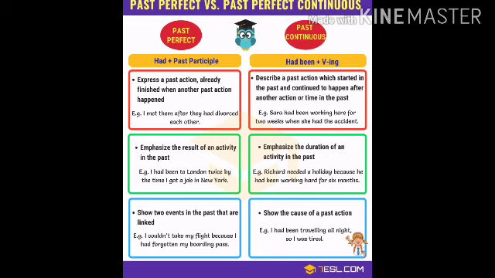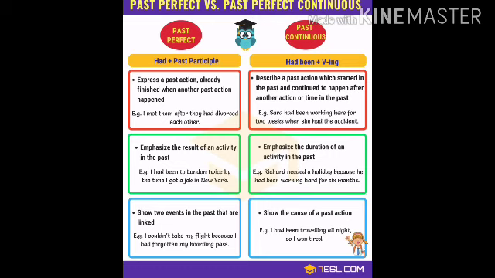It is used to describe a past action which started in the past and continued to happen after another action or time in the past. For example, Sarah had been working here for 2 weeks when she had the accident. It means an action was already in progress when the other action took place. So here she had already been working, and the second action is when she met with an accident.